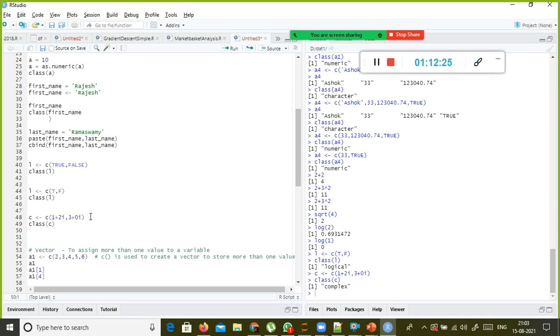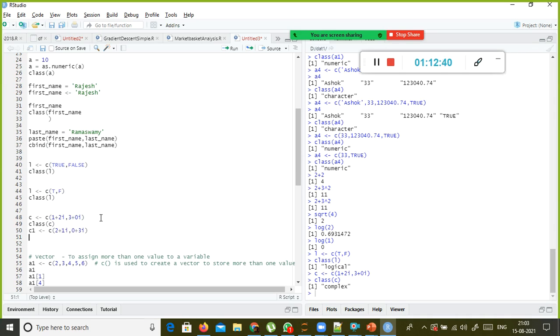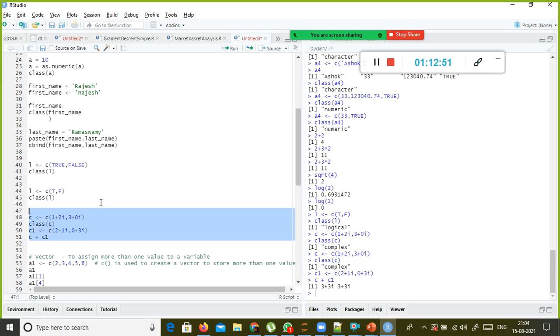Let us do one thing. Let's make c1 as c of 2 plus 1i, and 0 plus 3i. And c plus c1. As I told you, you can perform element-wise arithmetic operations with vectors. With the complex data type, is it possible? Yes.